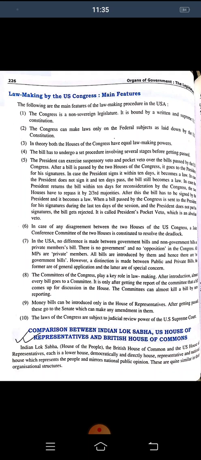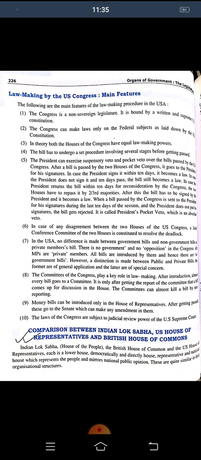All these are lower houses, democratically directly elected, representative and national houses, which represent the people and national public opinion.